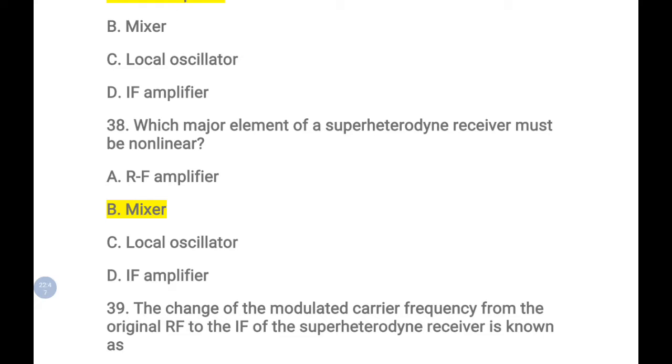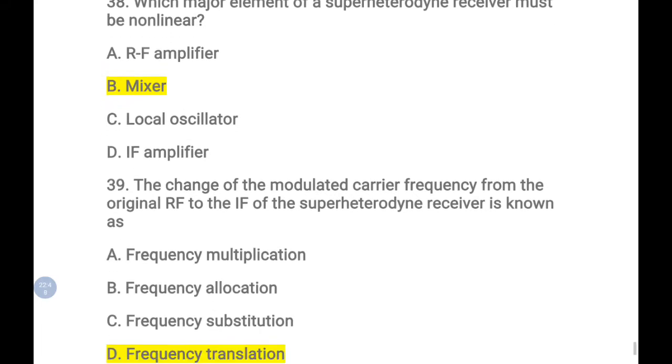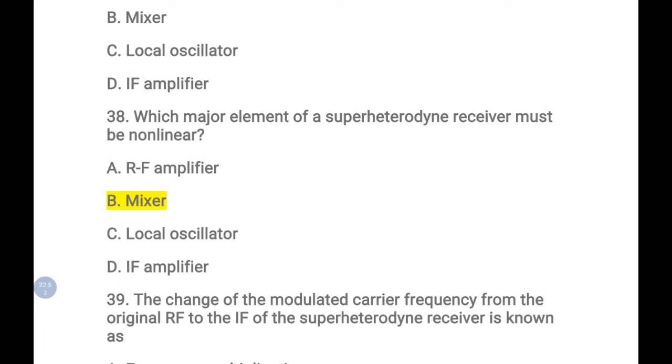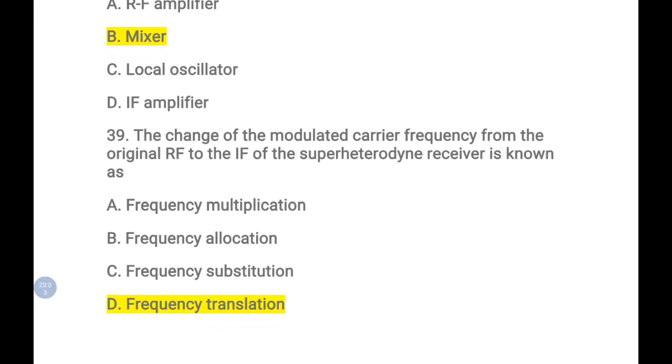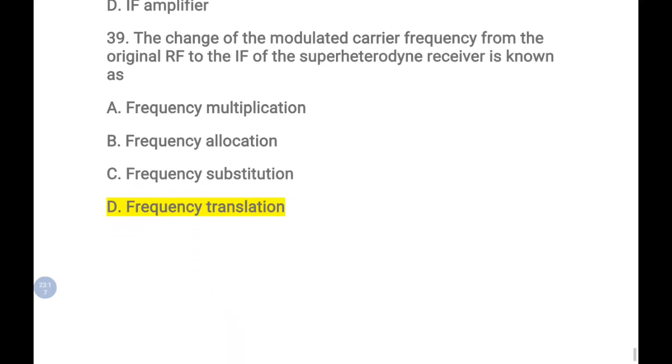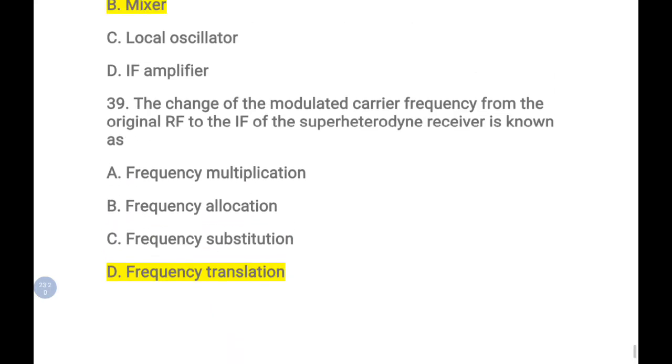It is the mixer. The mixer must be a non-linear element. And the next question: the change of the modulated carrier frequency from the original RF to the IF of a superheterodyne receiver is known as frequency translation. This also comes under the superheterodyne receiver topic.